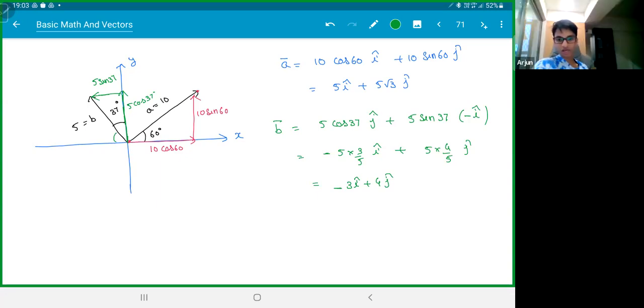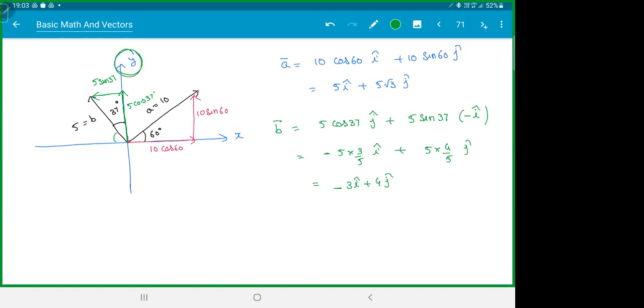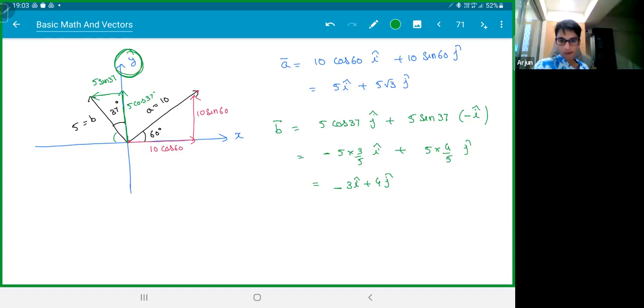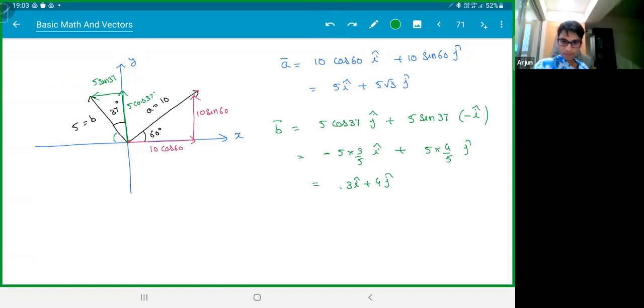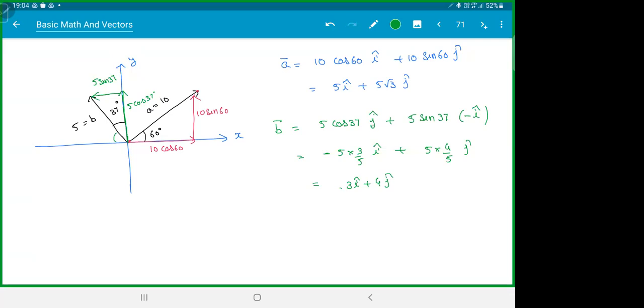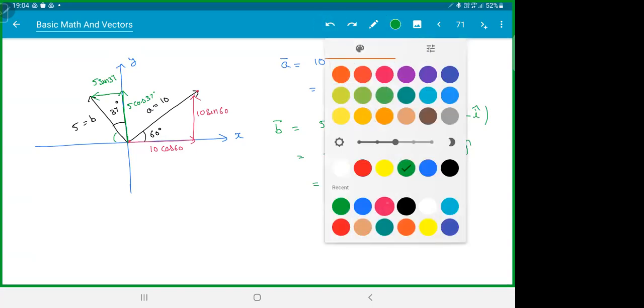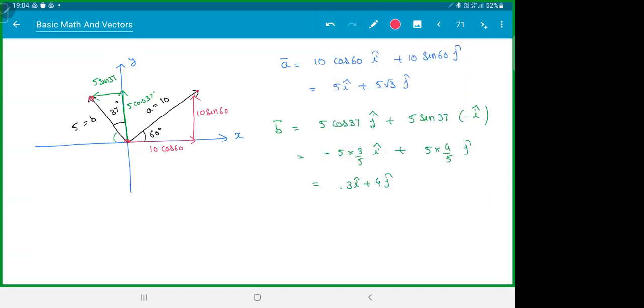Shouldn't it be minus 3 j cap? It is going up, right? Plus y, that is plus j, right? And you're going left, right? So that is a minus x axis, isn't it? Here I started with j cap and then I started with i cap. So basically what you're doing is from here, I want to go here. How will you go? First go up. How much will you go up? 5 cos 37. Then you go left. How much will you go left? 5 sin 37. Getting that logic there?